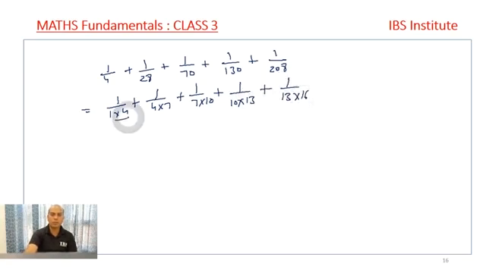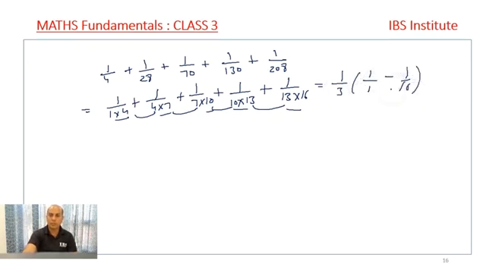So there is continuously this gap of 3 each, and there is continuity: 4, 7, 10, 13. So what do I do? 1 upon the difference, that is 3, the gap is 3, upon 1, the smallest number, and my highest number is 16. So 1 by 3 into 15 upon 16, and my answer comes out to be 5 upon 16. My answer to this question will become 5 upon 16.